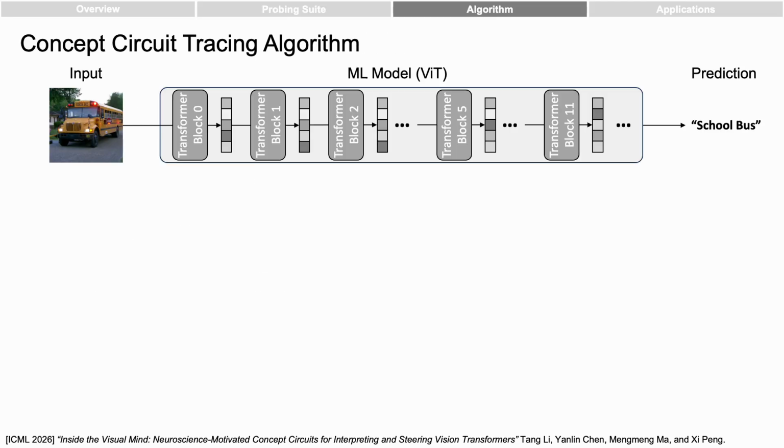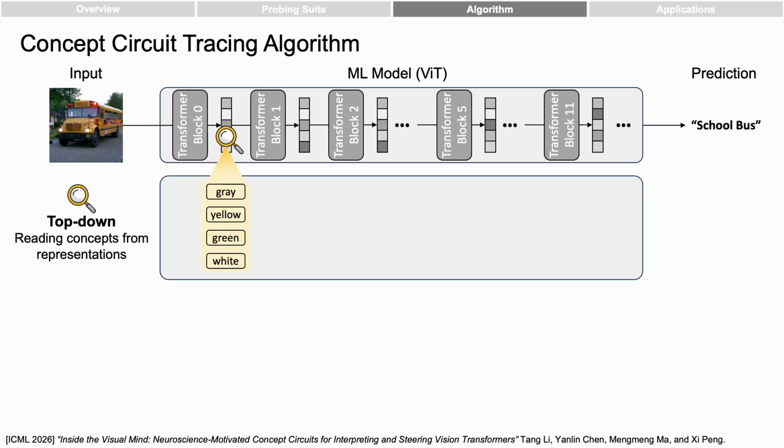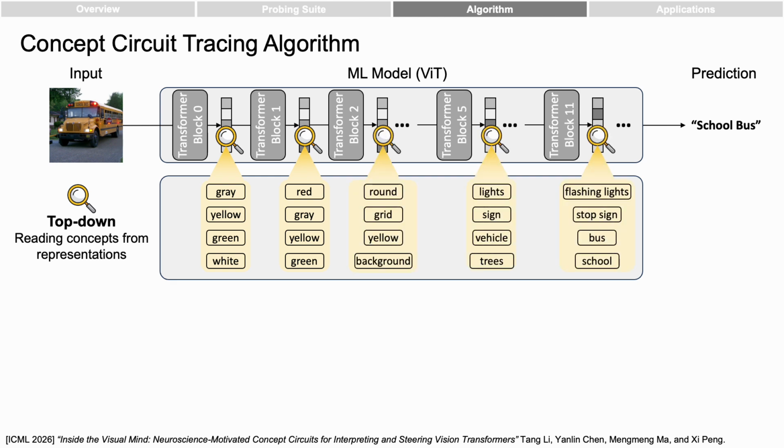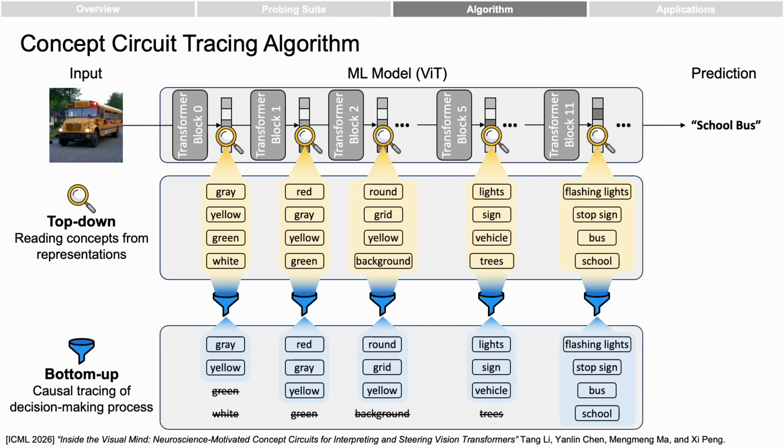The second part is a concept circuit tracing algorithm. We first train sparse autoencoders, or SAEs, to read concepts from each ViT layer. Then we trace how concepts causally influence other concepts across layers, forming concept-level circuits inside the model.